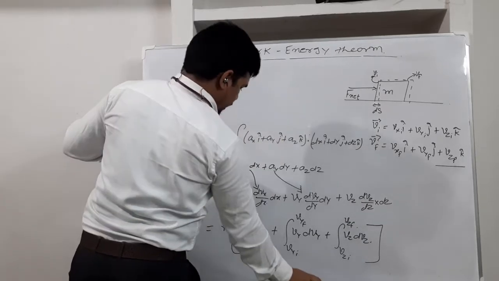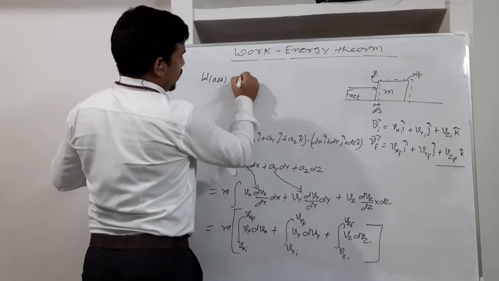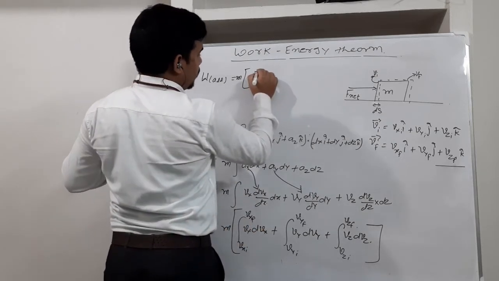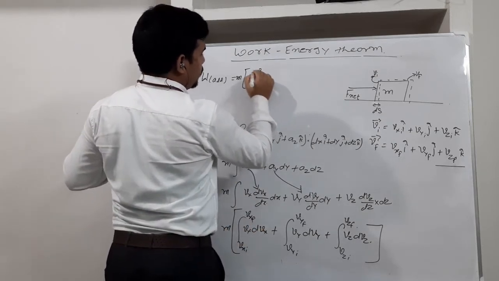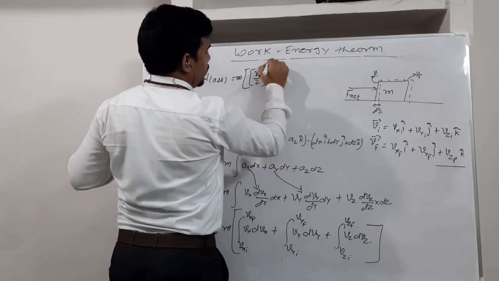So let me write what it will become. If I am taking this m outside, integration of vx with respect to dvx will come vx square by 2, with limits vx initial to vx final.